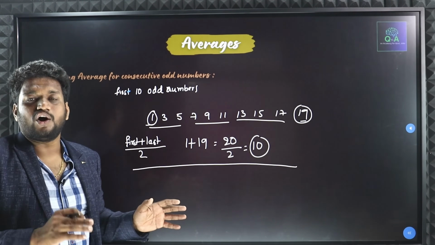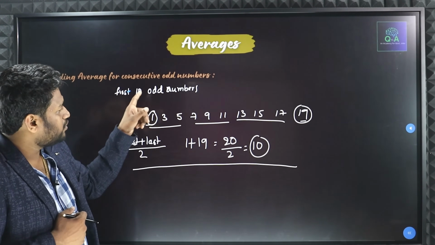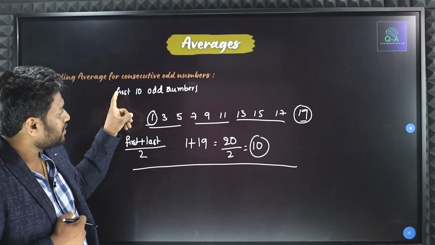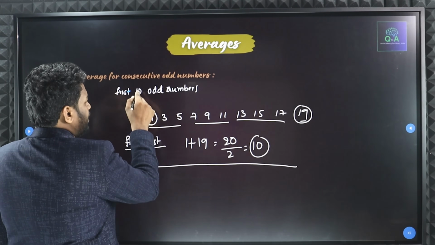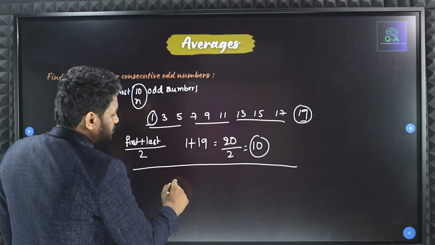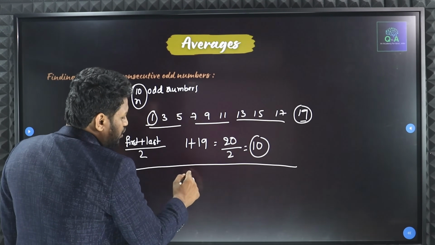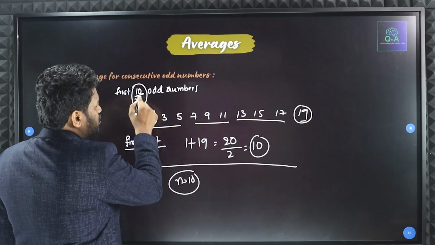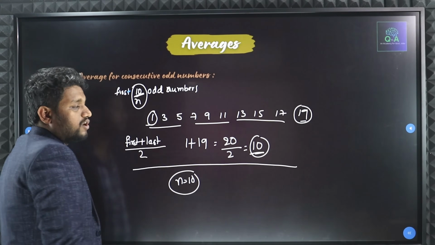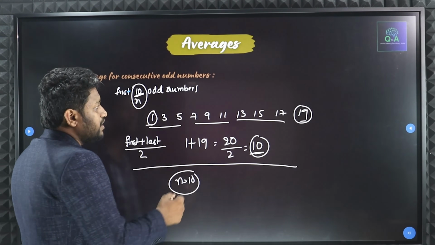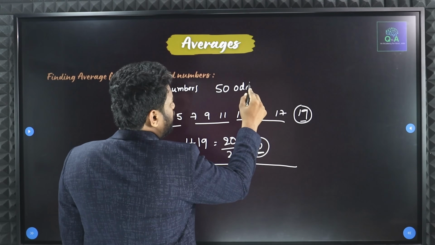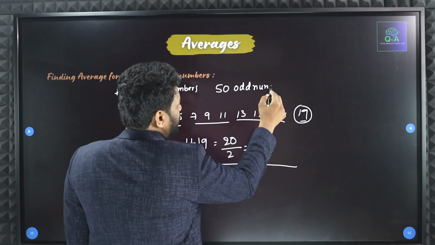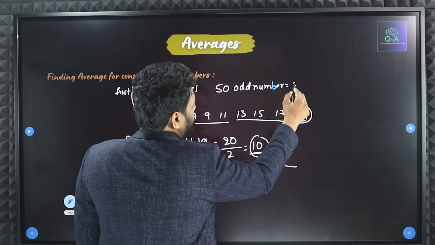Without writing like that, how do we solve this question? Here if you observe, what is the question they are asking? First 10 odd numbers. They are asking for 10 numbers, and your answer is going to be 10 only. Your n is your answer. Here how much did you get? You got 10 only. If they ask you to find it for the first 50 odd numbers, then what will your answer be? 50 only.